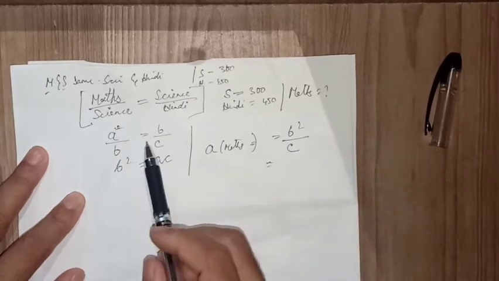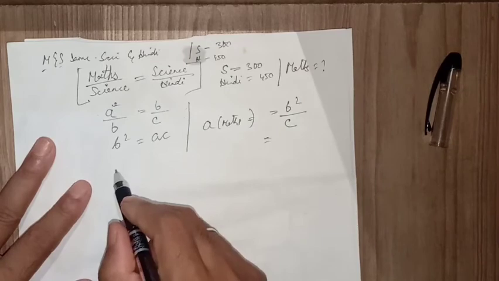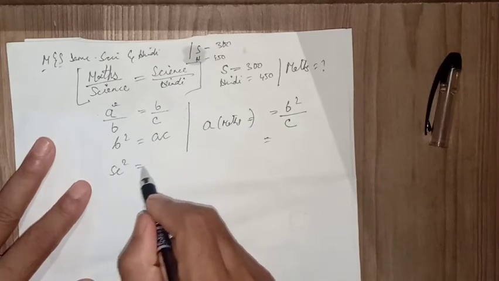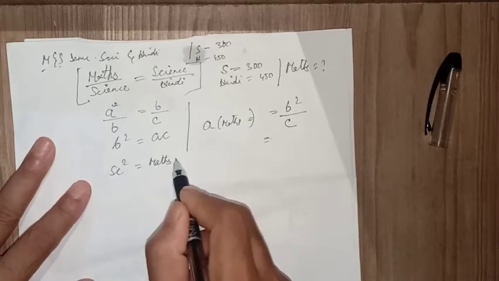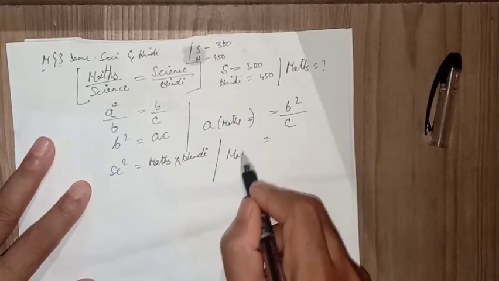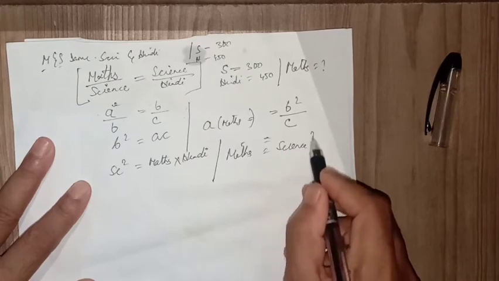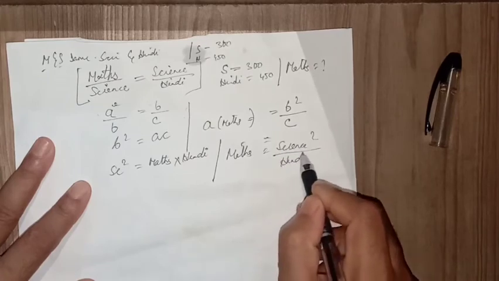If you are getting confused in this pattern, you can go with this also. Science square is equal to maths into Hindi. That is, maths equals science square by Hindi. You simply have to put the value.